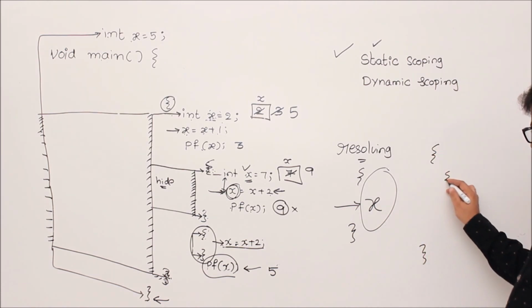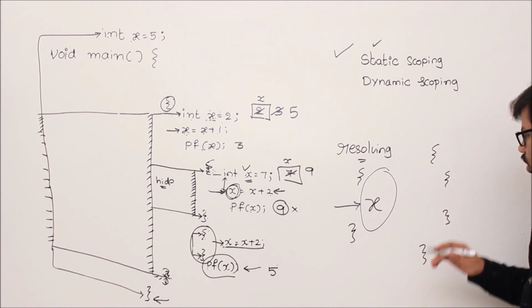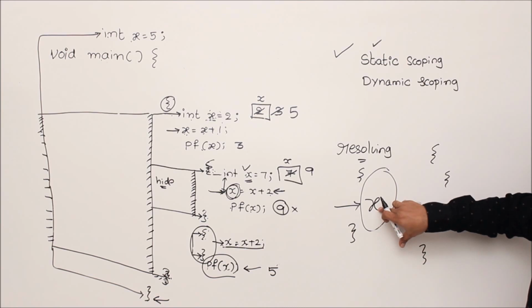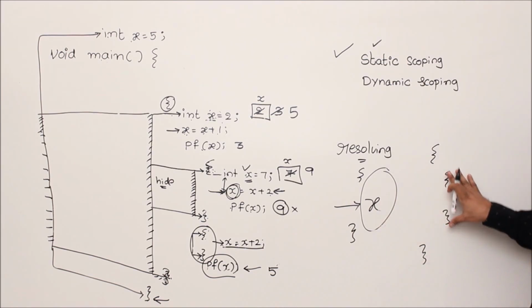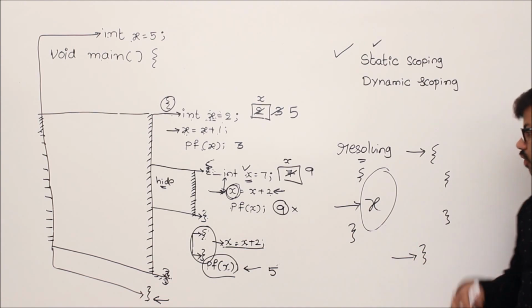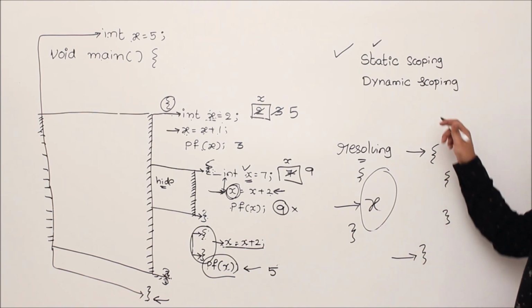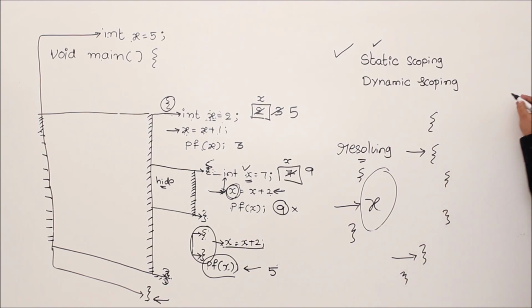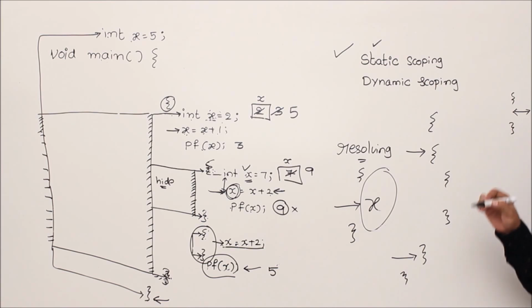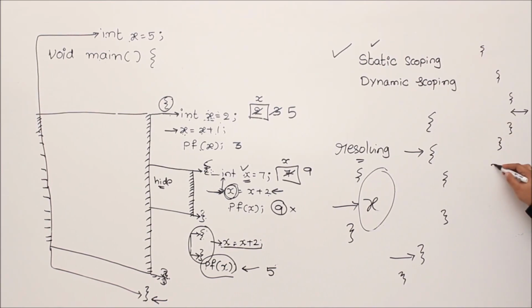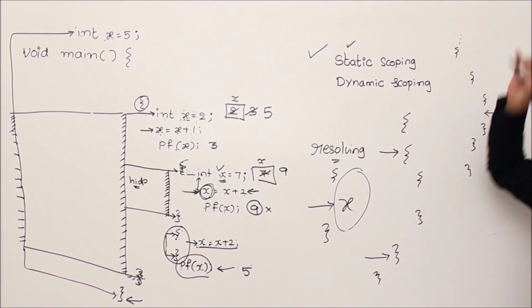Your block, where your variable is referred, may be surrounded by another block. You search there. What if I don't get it there? Continue this process to the next block. If you don't get it, go to the next block until you reach all the blocks.